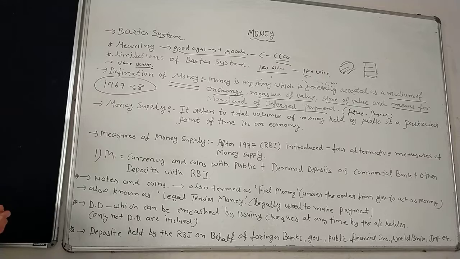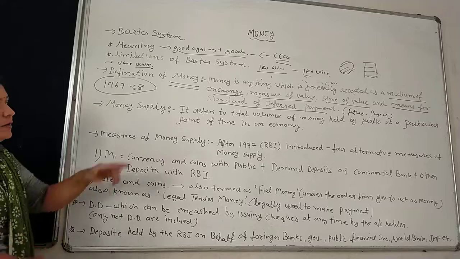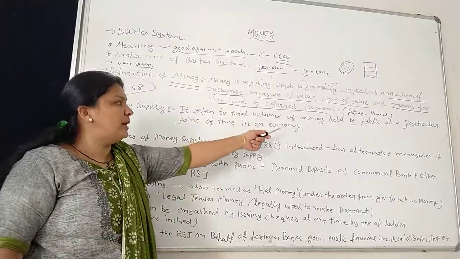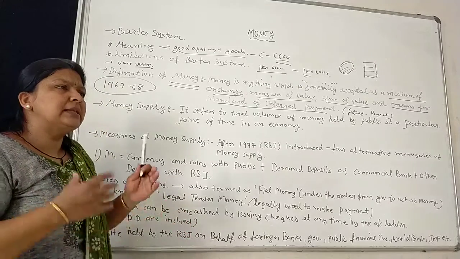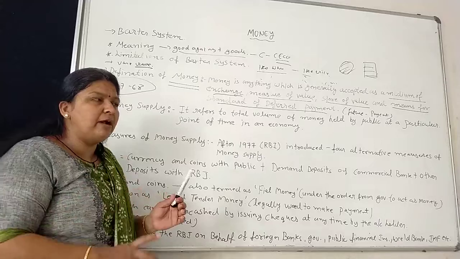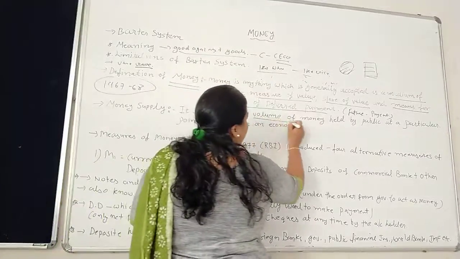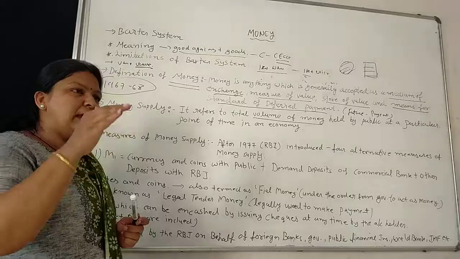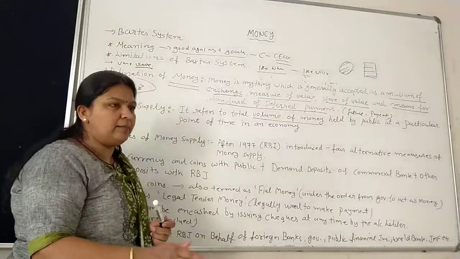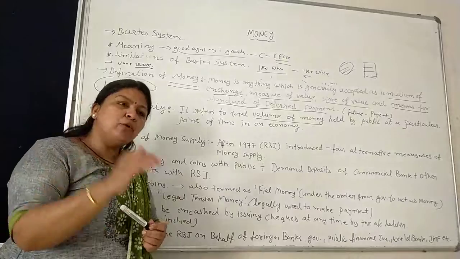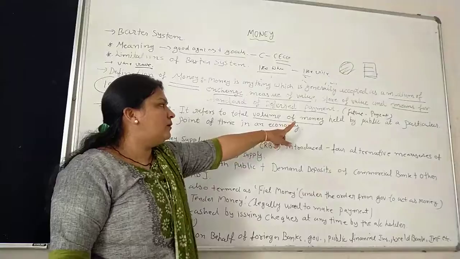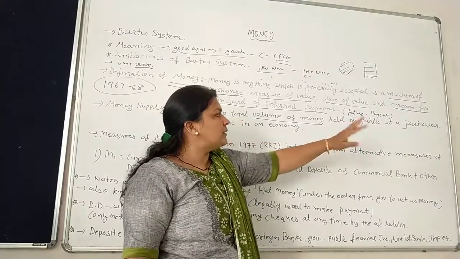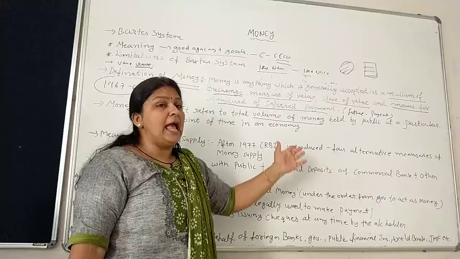So first we want to know what money supply is. Money supply refers to the total volume of money in the market, in banks, and with the RBI. In one term, it is the volume of money floating in the market, whether with the government, the RBI, the commercial banks, or post office savings, etc. So it refers to the total volume of money held by the public at a particular point of time in an economy.